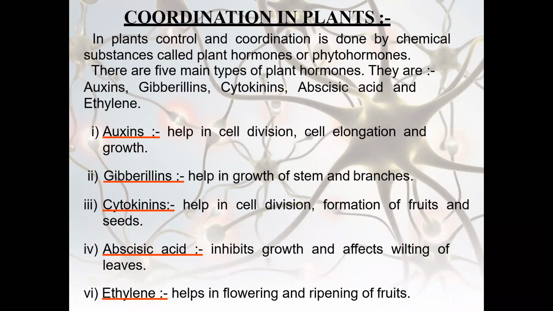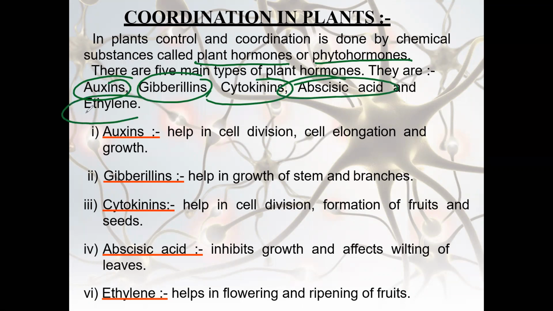In plants, control and coordination is done by chemicals, as I told you, and those chemicals are known as plant hormones or the phytohormones. There are a total of 5 types of hormones: auxin, gibberellin, cytokinins, abscisic acid, and ethylene. Let's see what is the role of each of them.